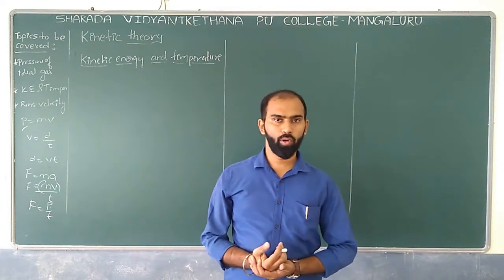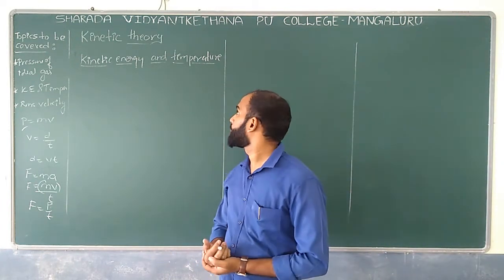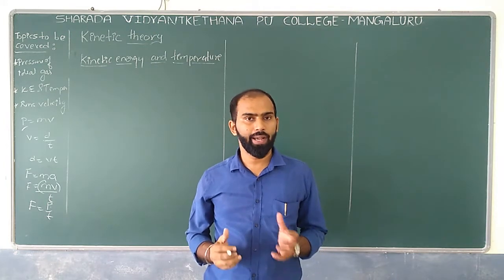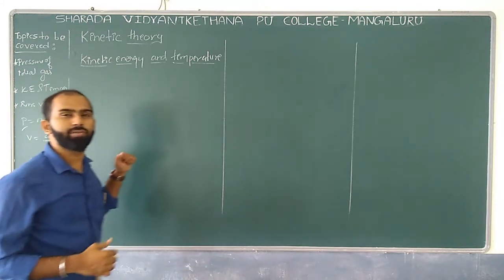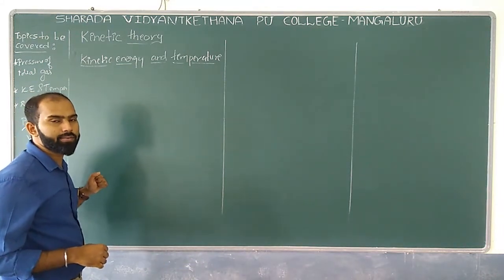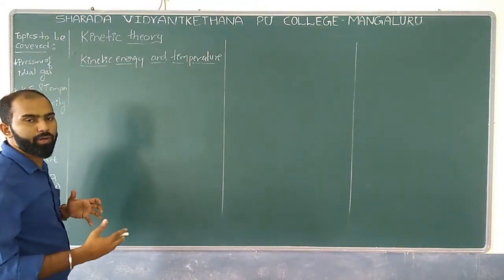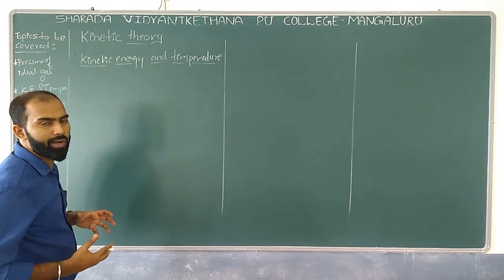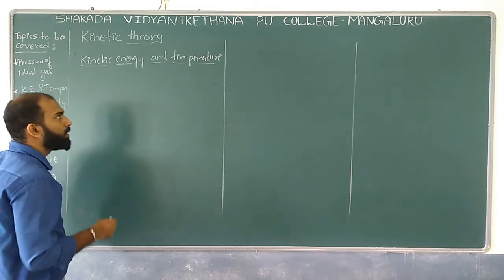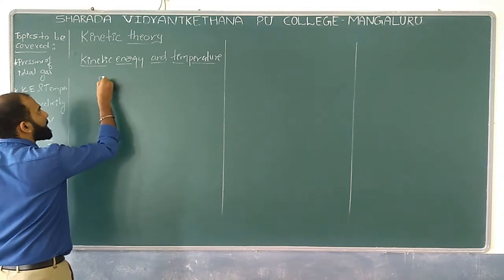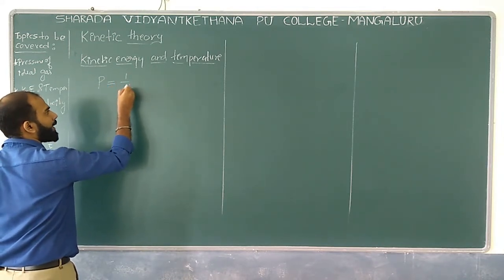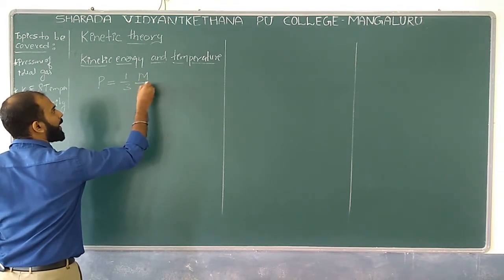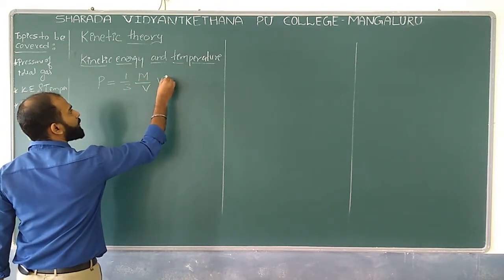And we'll see one more concept, that is the kinetic theory and the basic relation between kinetic energy and temperature. Well, we have just now got one expression, that is the total pressure of an ideal gas in a particular vessel. So the pressure is equal to 1 by 3, the mass per unit volume into V square bar.